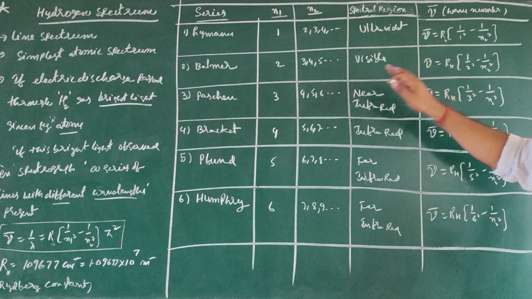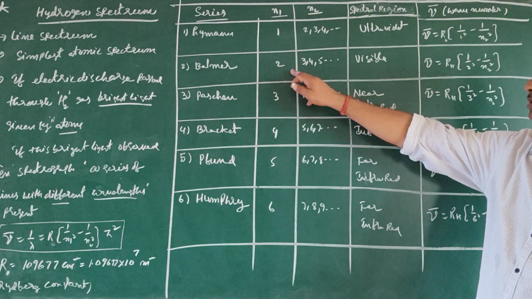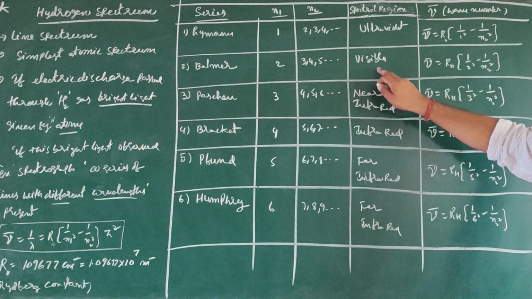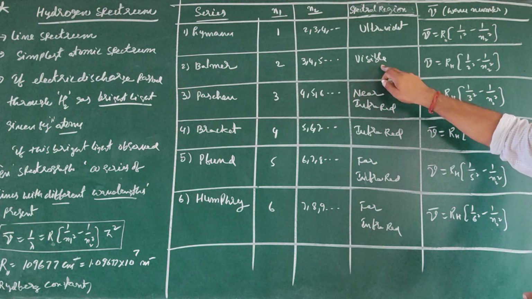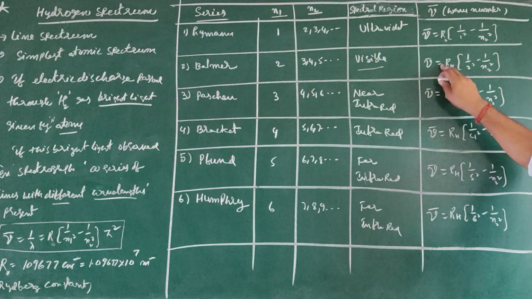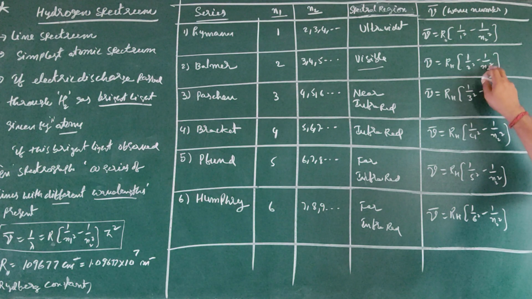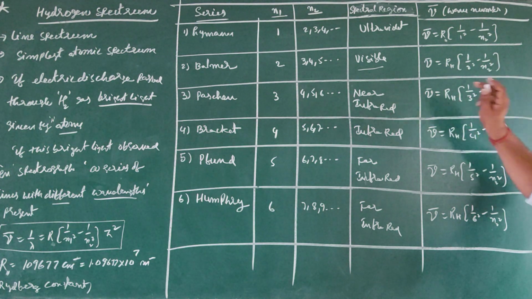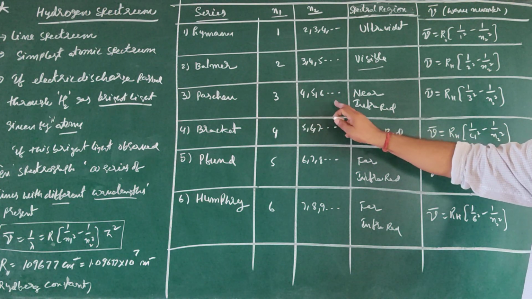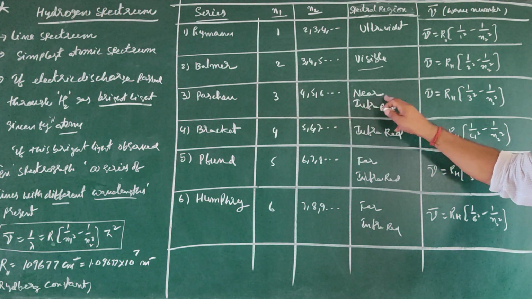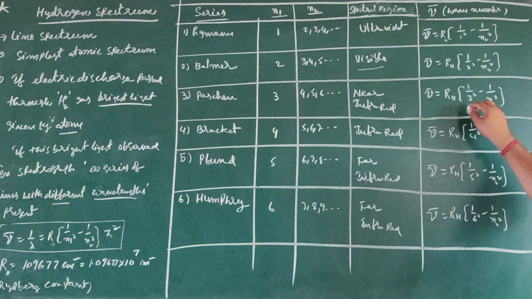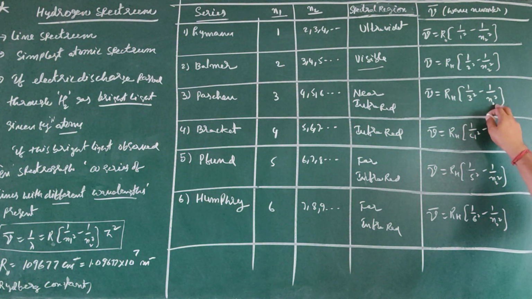Next one, Balmer series: n1 is equal to 2, n2 is equal to 3, 4, 5 like that. This is observed in the visible region. Then nu bar is equal to R into 1 by 2 square minus 1 by n2 square. Next one, Paschen series: n1 is equal to 3, n2 is equal to 4, 5, 6 and so on. This is observed in the near infrared region, where nu bar is equal to R into 1 by 3 square minus 1 by n2 square.